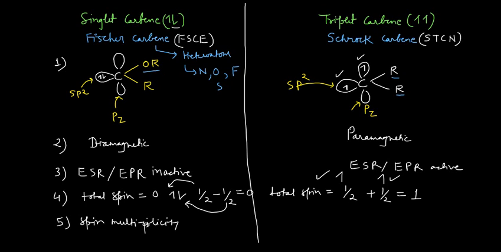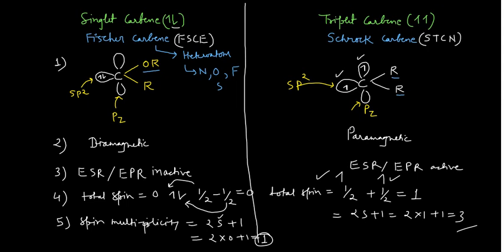The formula for spin multiplicity is 2s plus 1, where s is the total spin quantum number, which is 0 in that case, plus 1, and it will give you the value of 1. While in case of the Schrock carbene, you will have the spin multiplicity of 2s plus 1, 2 into 1 plus 1 equals 3. So the spin multiplicity in case of the Schrock carbene is 3, while in case of the Fischer carbene, which is the singlet one, it is actually 1. Spin multiplicity is 1. Okay, I hope this is clear to you.